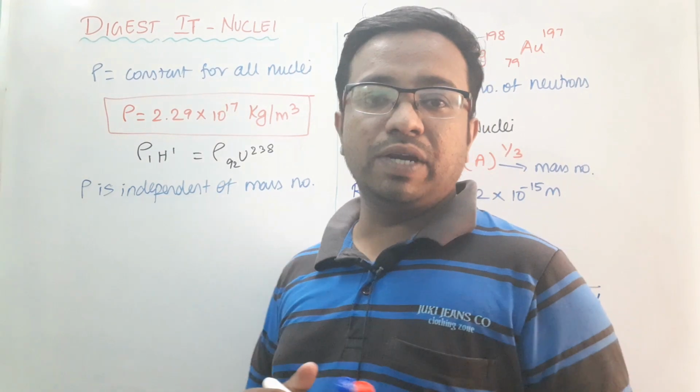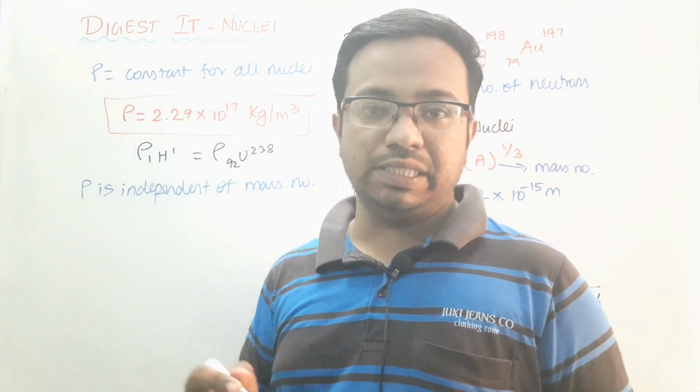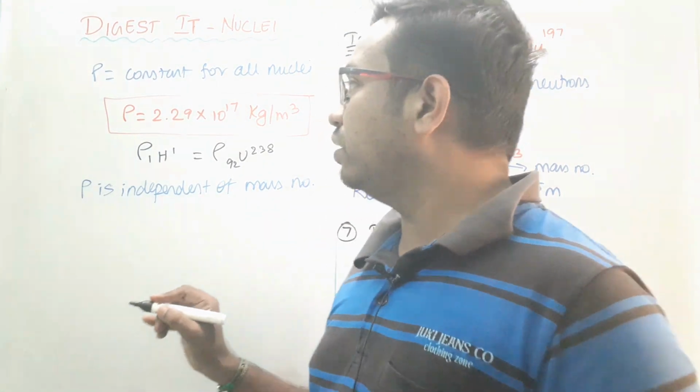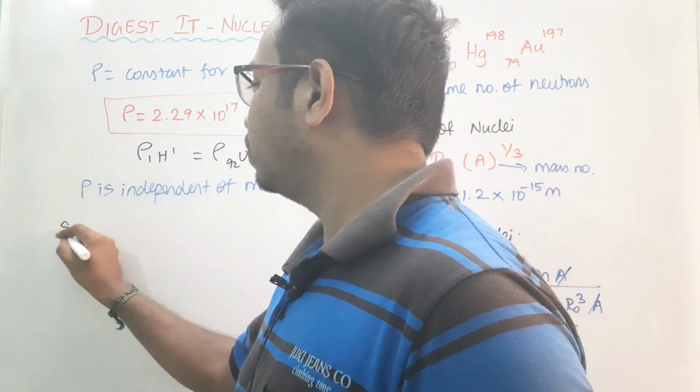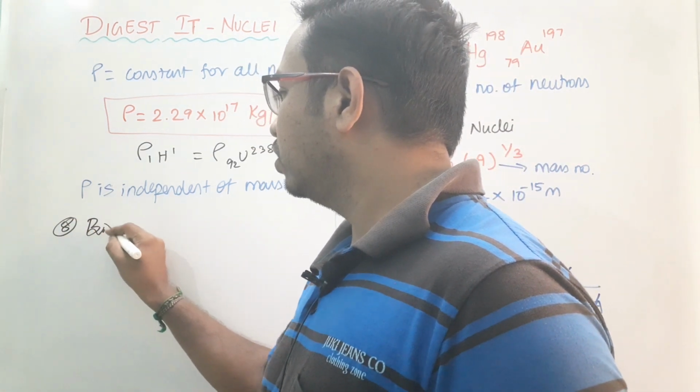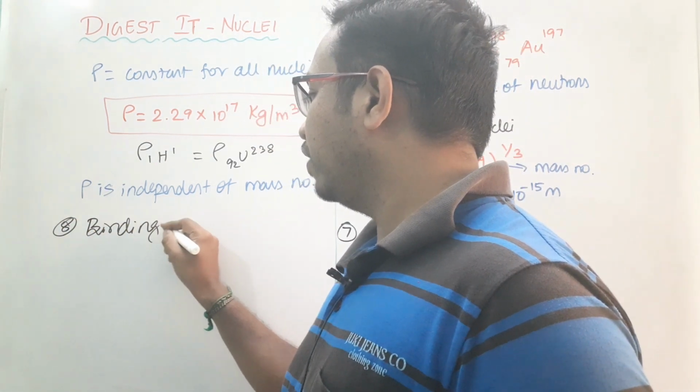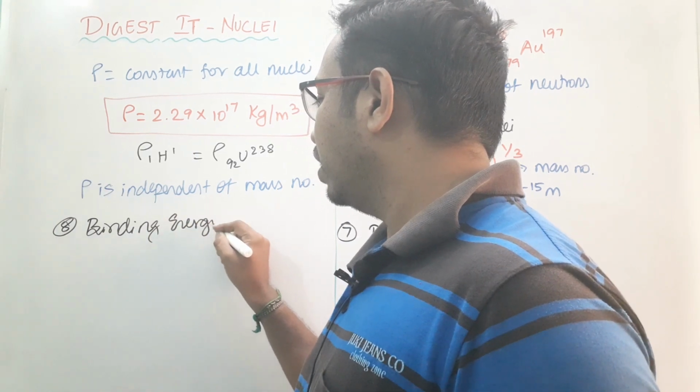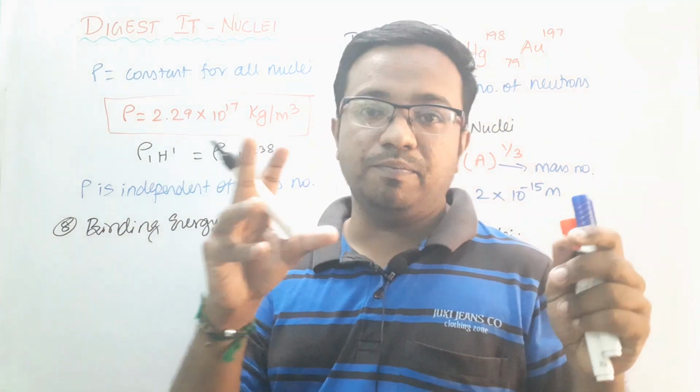After the nucleus radius and density parameters, the very important thing which we have to see over here is binding energy. Binding energy is nothing but, for example, if you consider a nucleus, it consists of many nucleons.